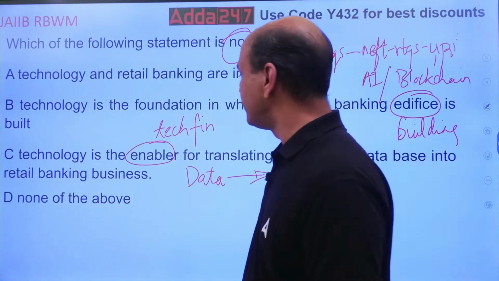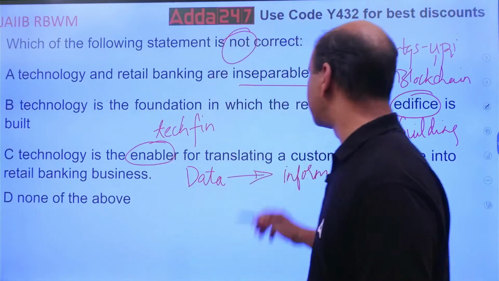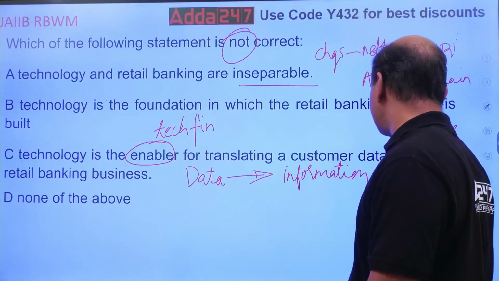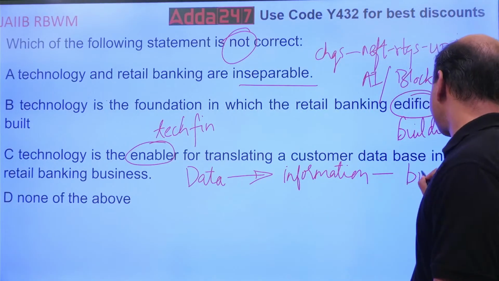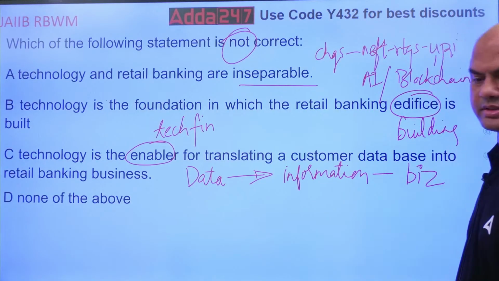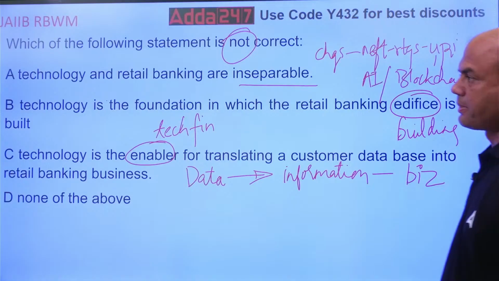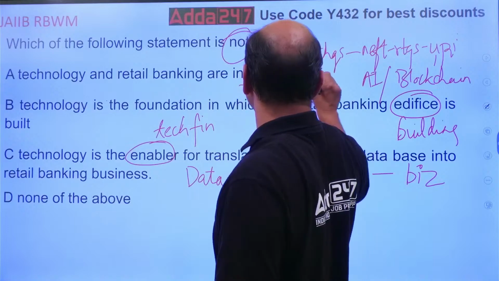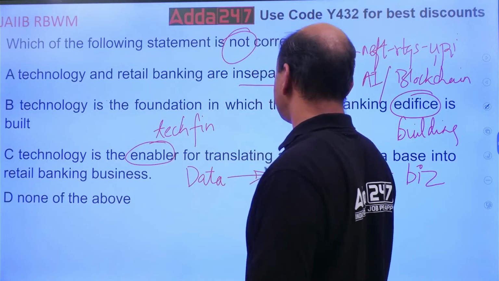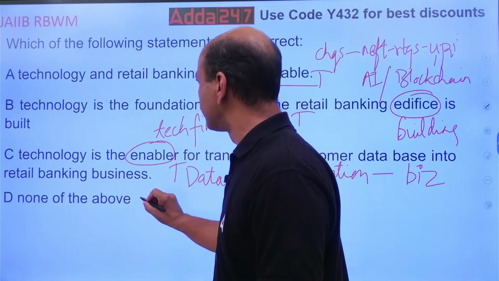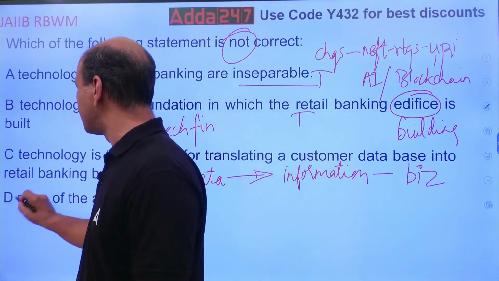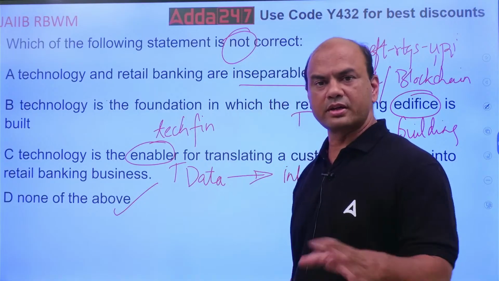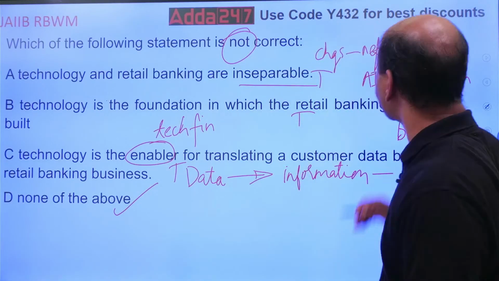Right? So, tech is the enabler for translating the customer data into information, and hence after information it is business. Right? It is business. Got it? So which one of them is not correct? All are true. This is true. This is also true. So which of them is not correct? D. None of the above. All are correct. Okay.